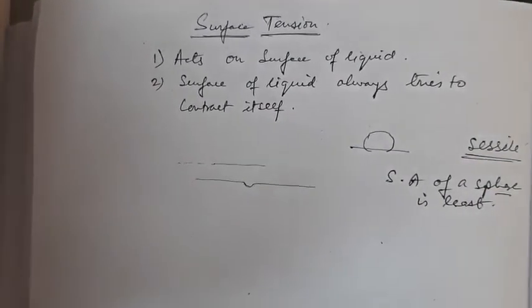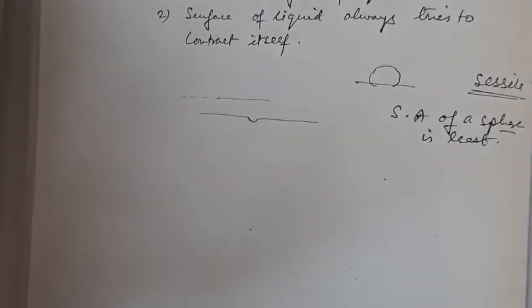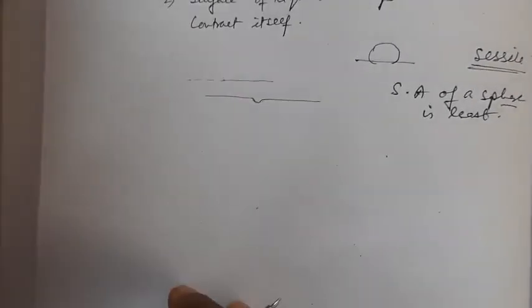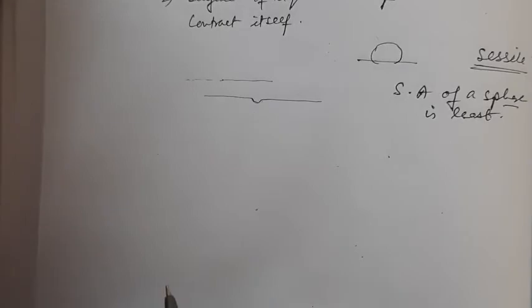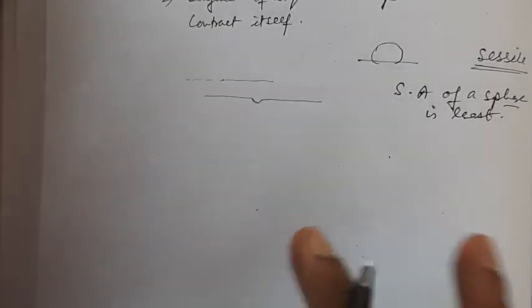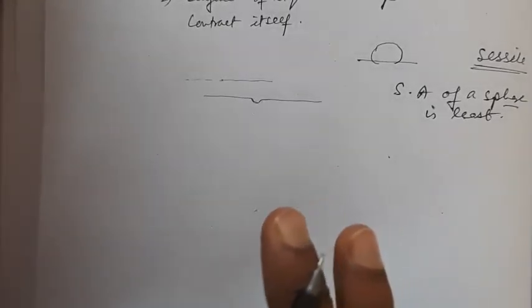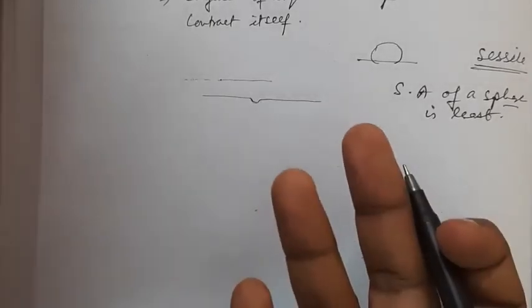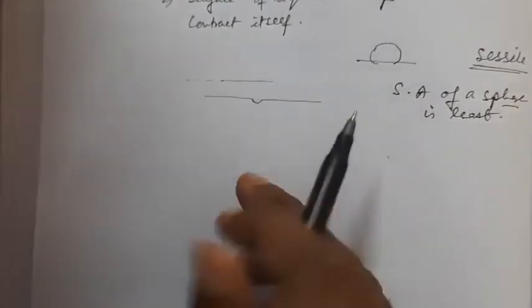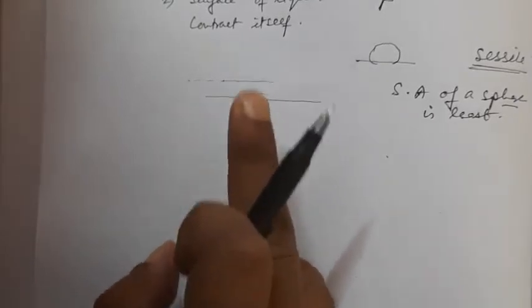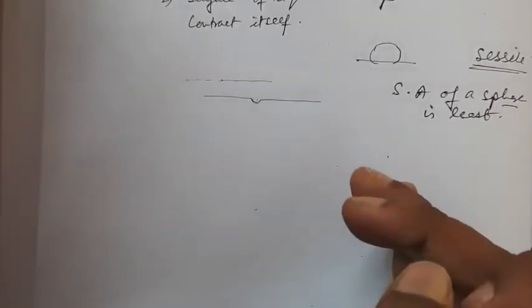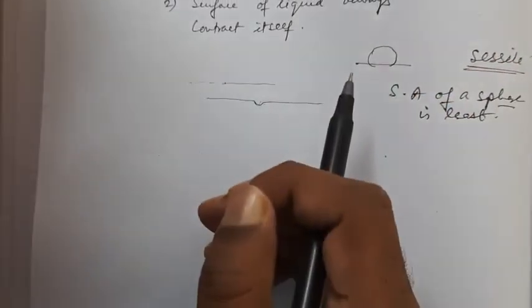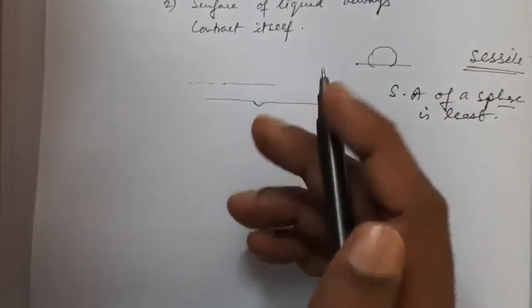Now, some natural examples: insects like spiders and mosquitoes are able to walk on the surface of water. You can also see that their legs touch the water surface and become slightly depressed. The body is so light that this contractile force, which acts in the opposite direction to weight, can balance their weight. So spiders and mosquitoes are able to walk on the surface of water.